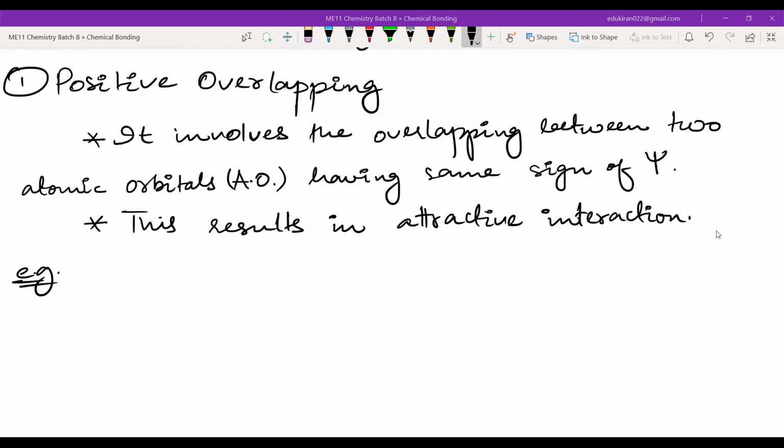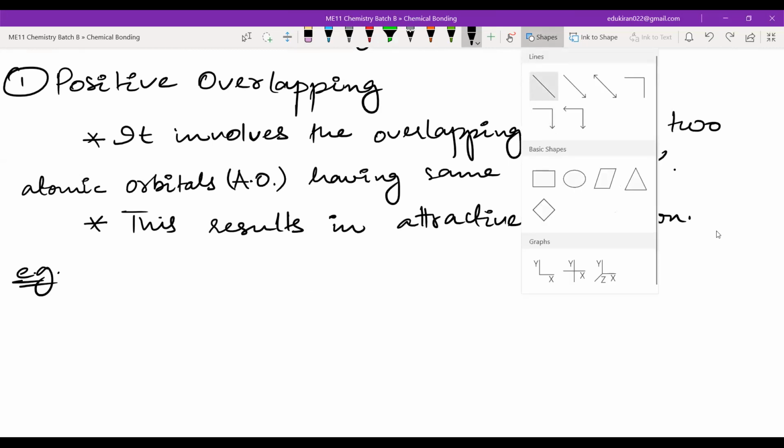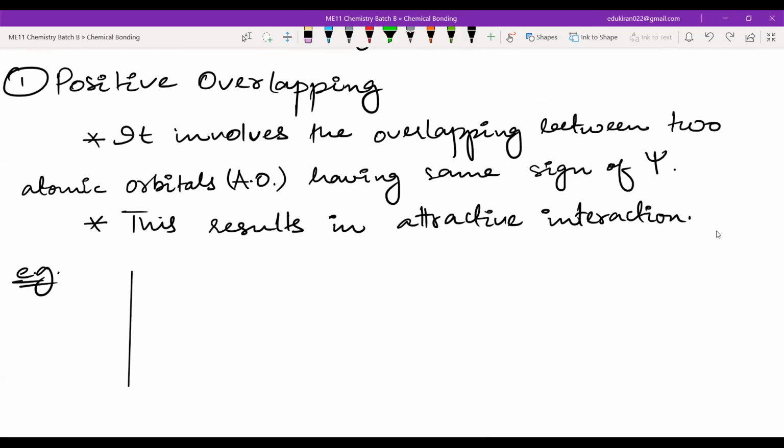So, for example, you must not have heard about interference. Please don't write anything here. Just look here and tell me if you can understand this part.